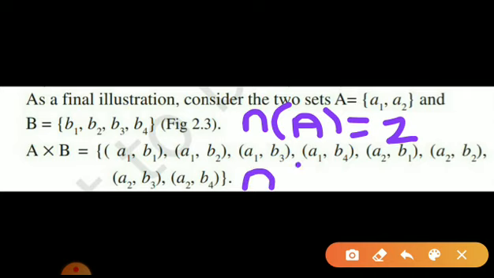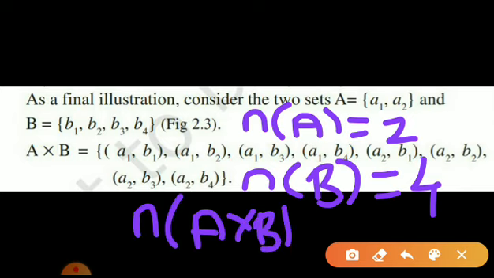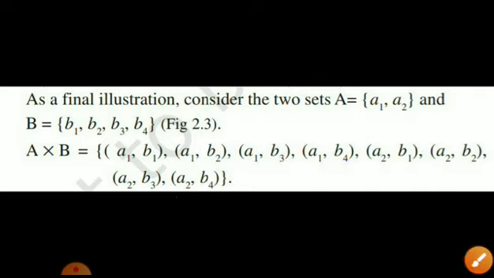And the number of elements in B, I have got as what? 4. Clear? Just see whether you have any relation between n of A cross B and these two sets. I have got n of A cross B, the number of elements of A cross B, as 8. Just see if you have got the answer. I'll be discussing that in the next part.